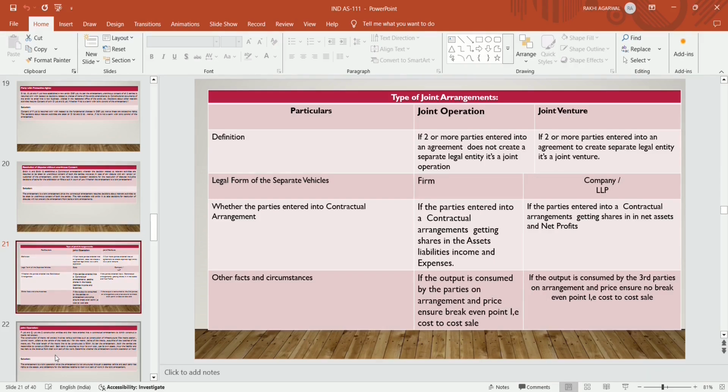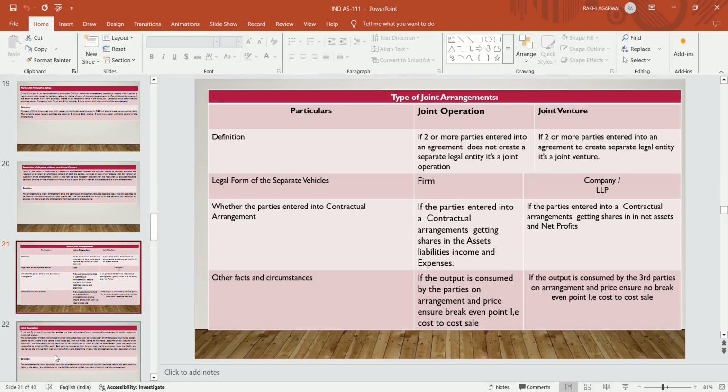If the first step, that is the legal form, is not satisfied, though it was a joint venture, it still becomes a joint operation if it fulfills the second and third criteria. The second criterion: if the parties enter into a contractual agreement in which it is mentioned that the parties get a share in the assets, liabilities, income and expenses, then it's a joint operation. Even though it is a separate legal entity, if it is mentioned in the contract that the parties who enter into the contract will share the assets, liabilities, income and expenses, then it comes under the purview of joint operation.